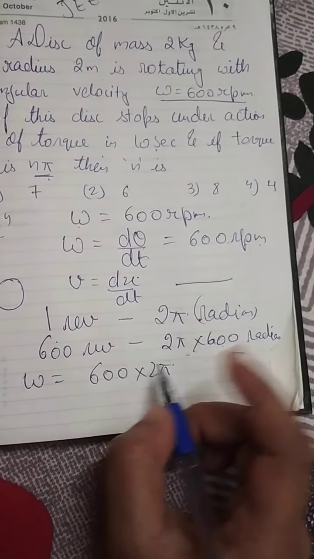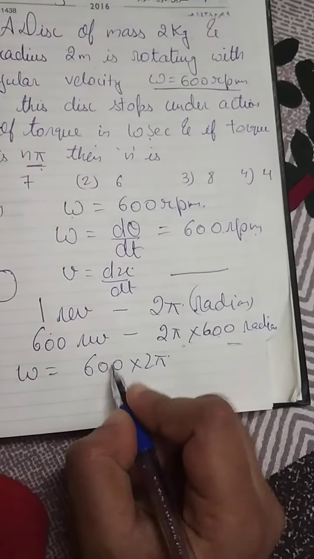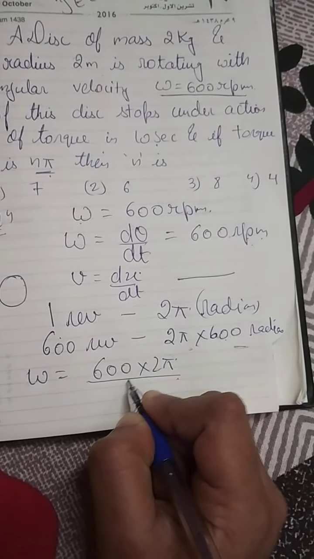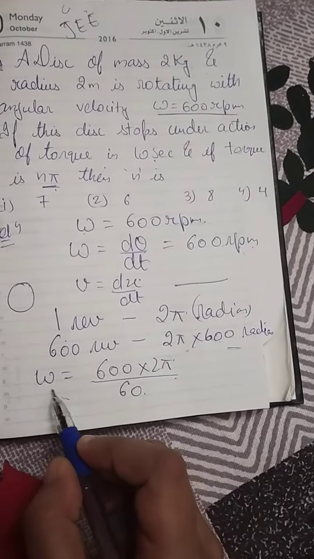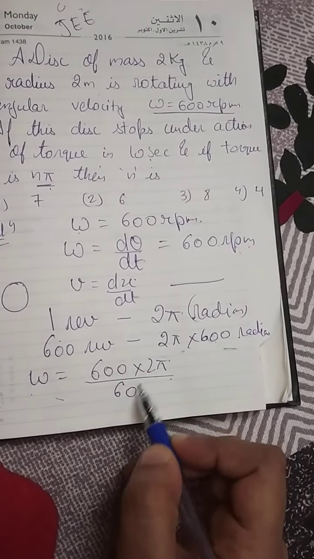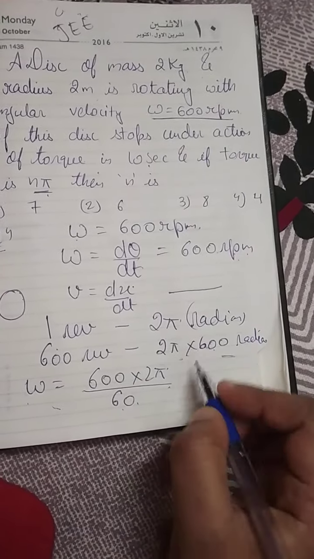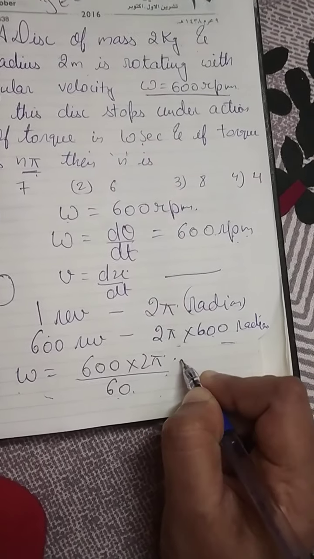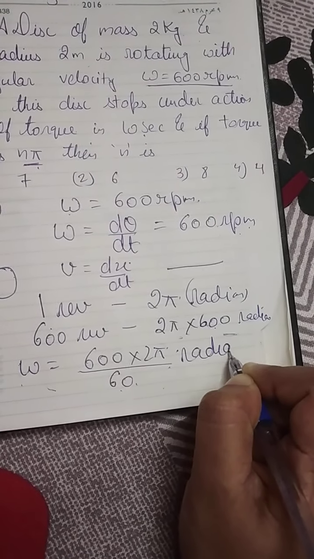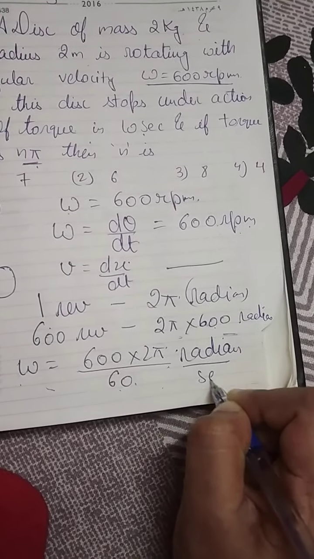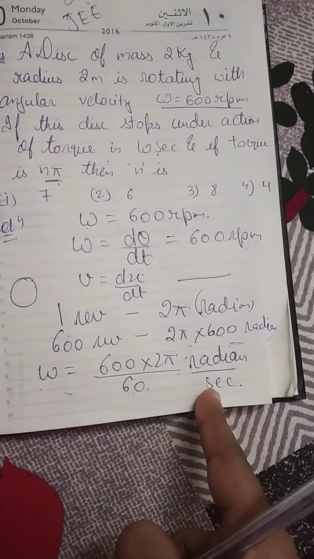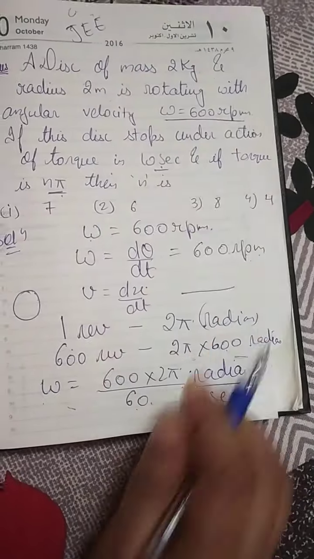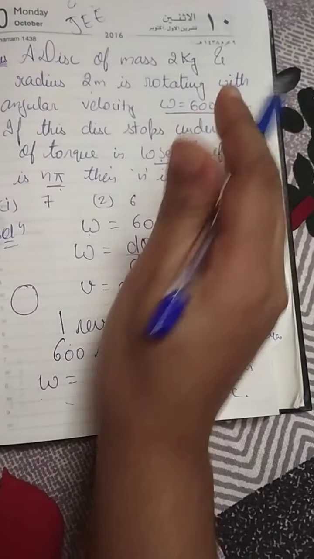rotation per minute, right? Per minute means we divide by 60, so it will be converted into seconds. So omega is equal to 600 into 2 pi divided by 60, that is radian per second. Why did I convert it into seconds? Because time is also in terms of seconds. All are in standard units.